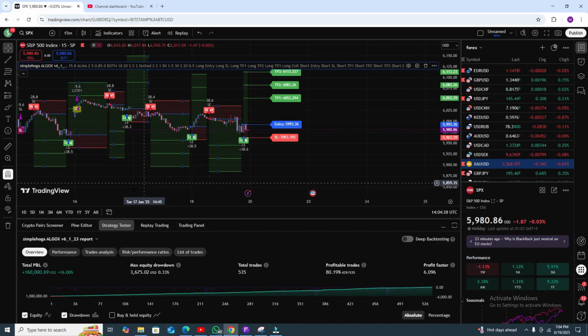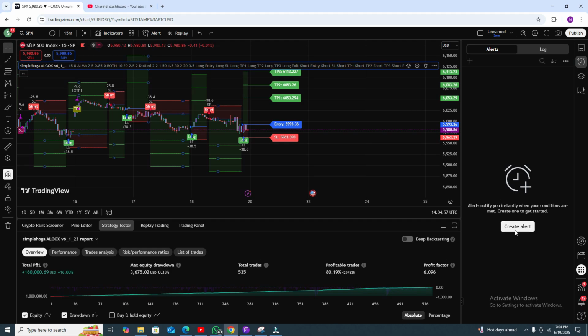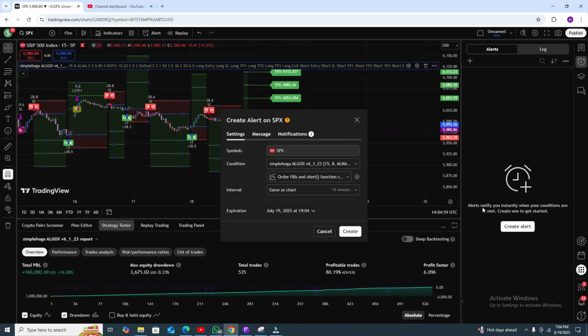Now the most important point: you can auto trade if you are trading in crypto. You can connect your Binance, Bybit, whatever crypto exchange you are using, and it will automatically take the trades. And if you are looking for the alerts, just go to create your alert.